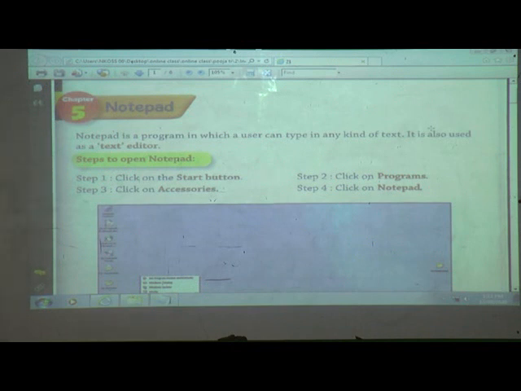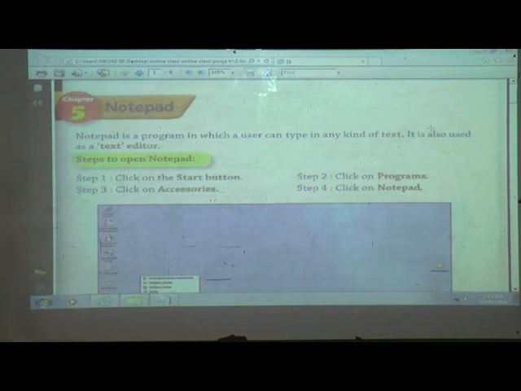In first standard we learned Paint, how to draw and write in Paint. Notepad is the next step after Paint. In Paint we can draw, but if you want to write, then mostly we use Notepad.